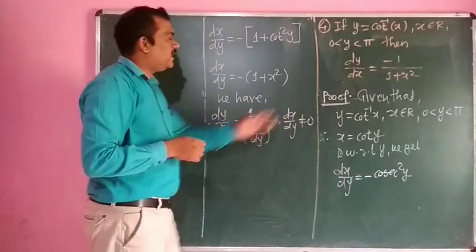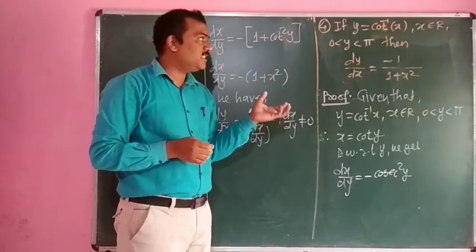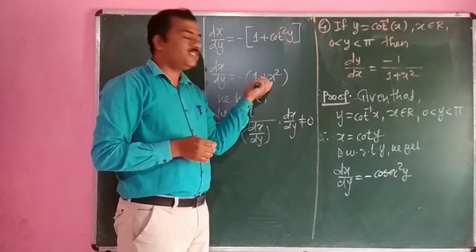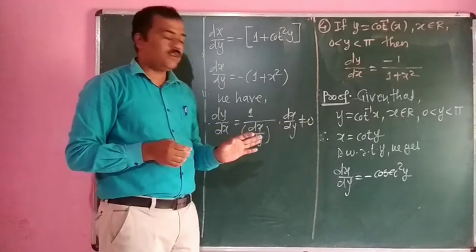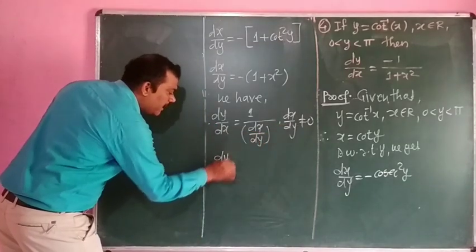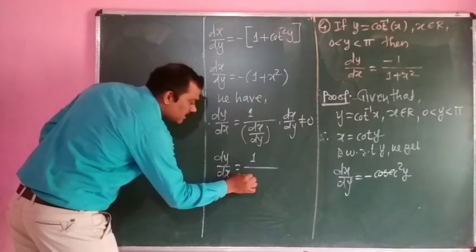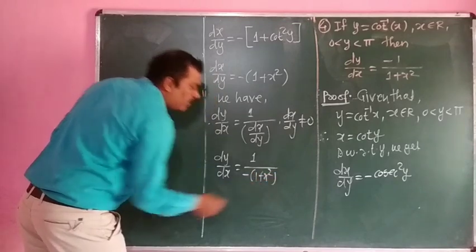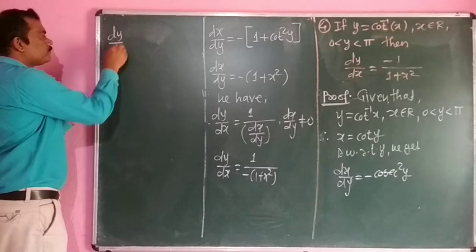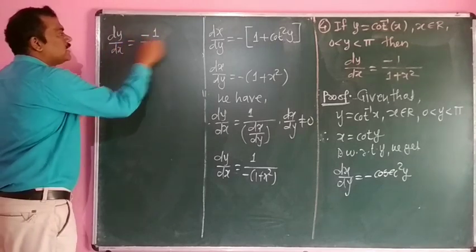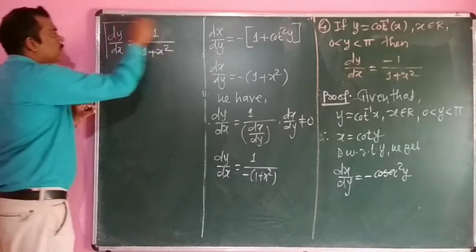Here also, x belongs to the set of real numbers, and for any real value, even if x is equal to 0, this value always exists, so dx by dy is never equal to 0. So dy by dx is equal to 1 upon minus 1 plus x square. That will be written as dy by dx is equal to minus 1 upon 1 plus x square. Okay.